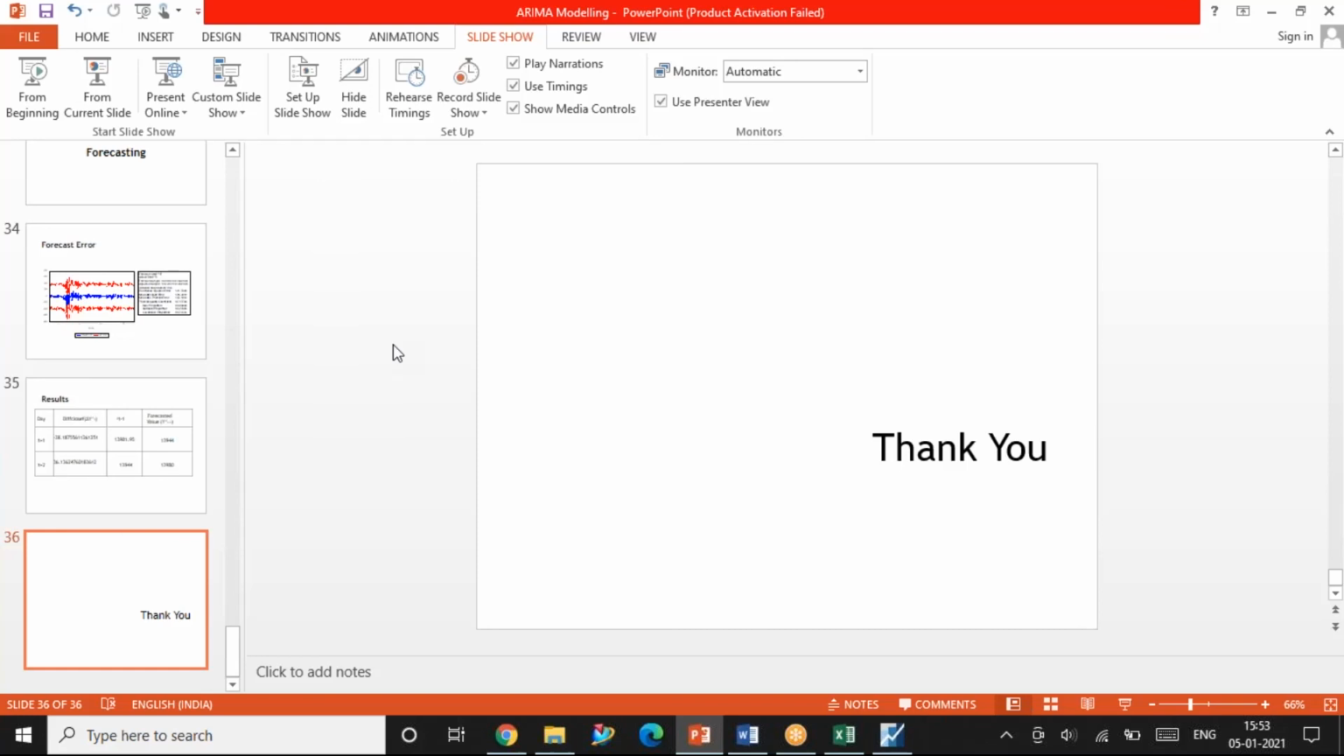Ma'am, in eViews, there is an icon for automatic adjusted ARIMA. If we use that automatic adjusted ARIMA, will we be able to see rather than